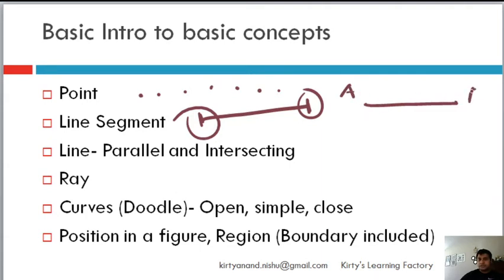Sometimes we name it. This is point A, this is point B. So this will be named as line segment AB. You can also call it line segment BA. It makes no difference. You take your scale, you draw a line using that, that becomes a line segment. The only thing that you need to know is that the length is fixed from both the ends. And there are infinite number of points in a line segment, because you can't say how many points there are. 5 points, 10 points. Infinite.